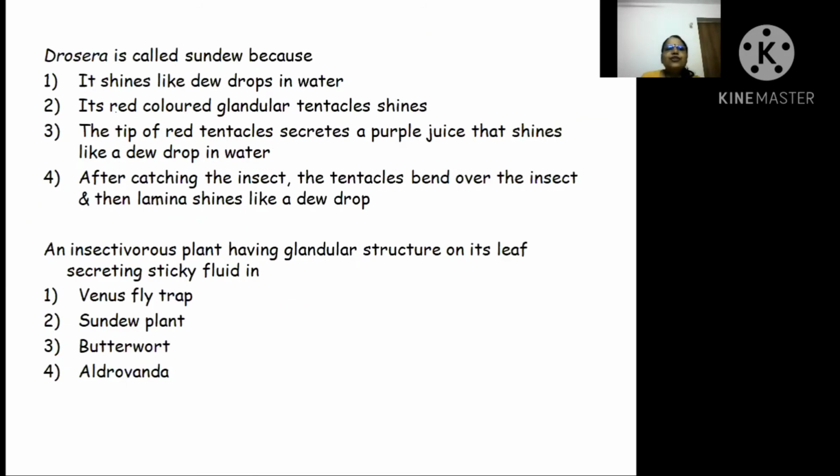Next question. Drosera is called sundew. Why do we call it sundew? Because the tip of the red tentacles secretes a purple juice which shines like a dewdrop in the sun. It is not water, it is sun. Clear? So the answer will be the third option. Now, the insectivorous plant having glandular structure on its leaf, again you come to the same answer, that is known as the sundew plant. Is it clear?